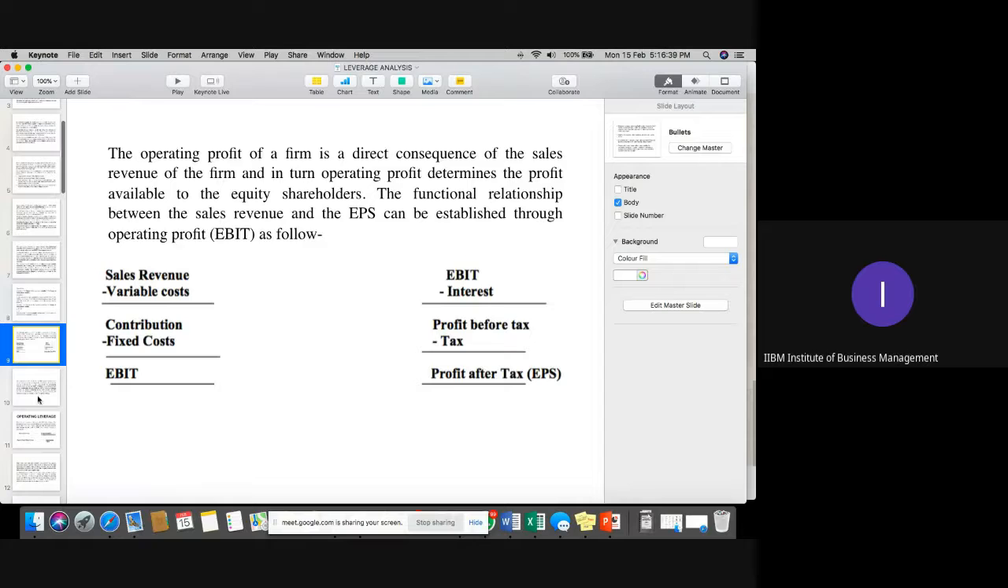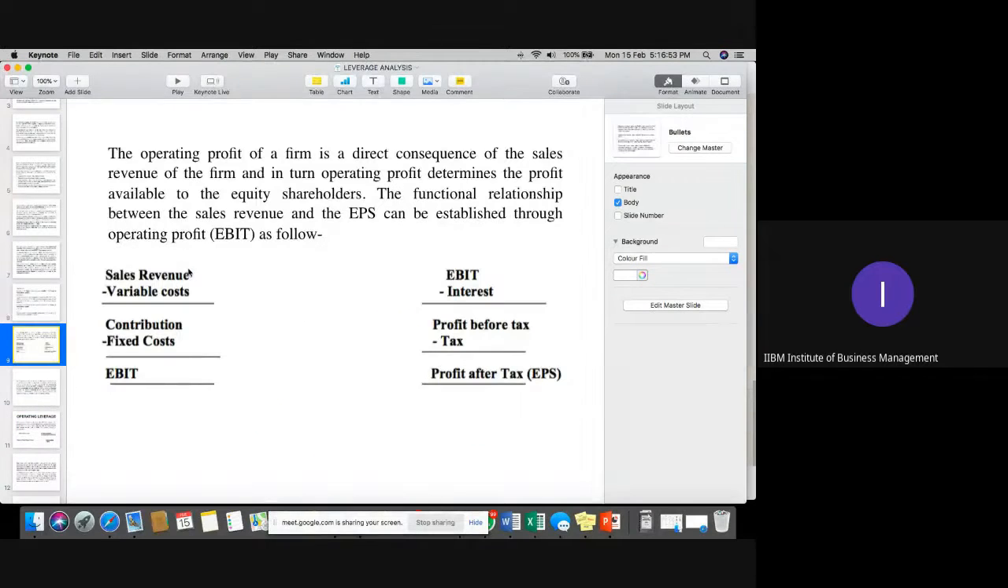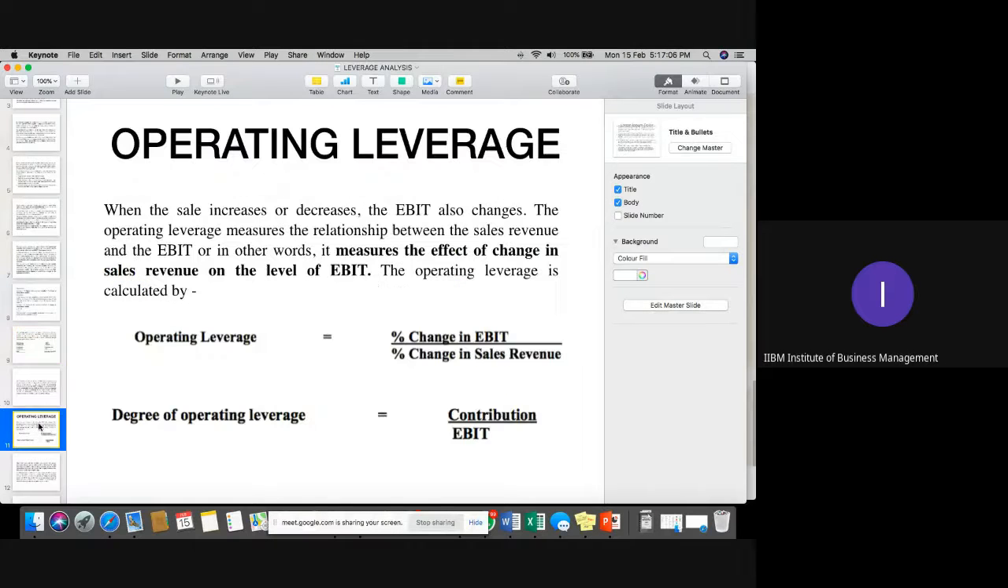Okay, fine. We have discussed this formula as well, operating leverage: percentage change in EBIT upon percentage change in sales, and the degree of operating leverage is contribution upon EBIT. The important part in this chapter is this particular income statement or flow statement that we need to learn properly, the same as we discussed in capital budgeting. And we discussed this formula for operating leverage in the last class.